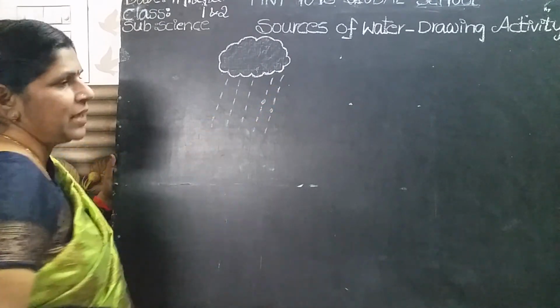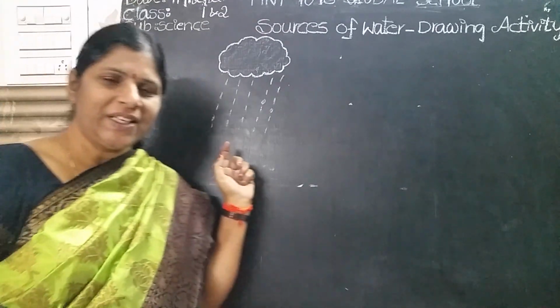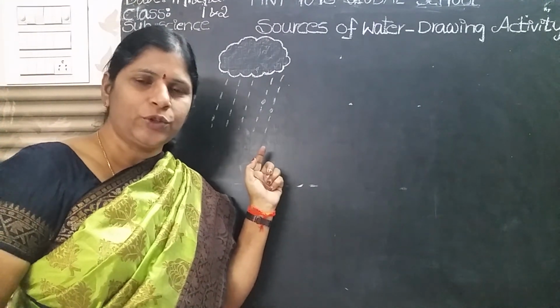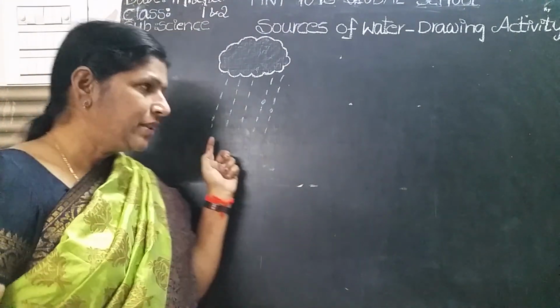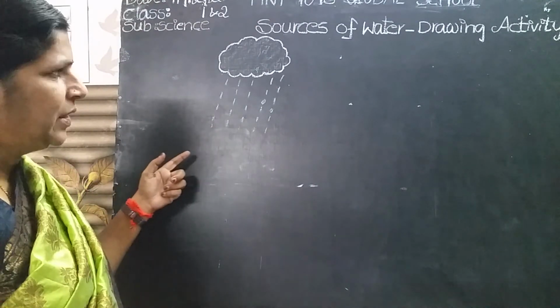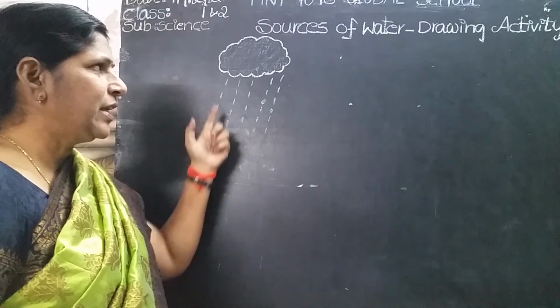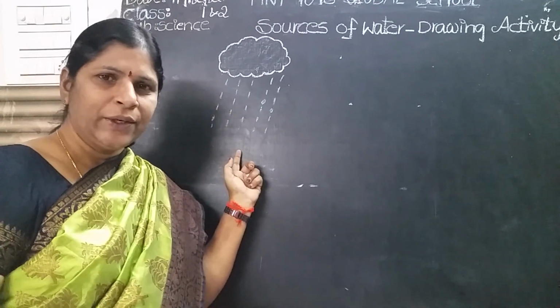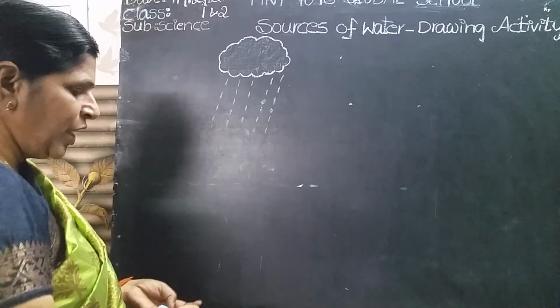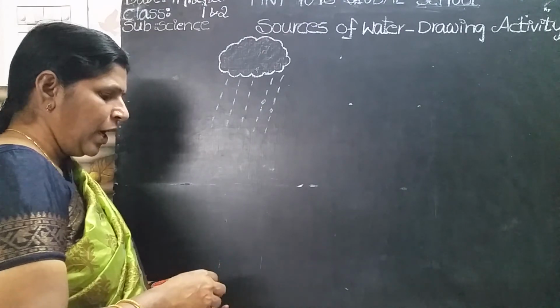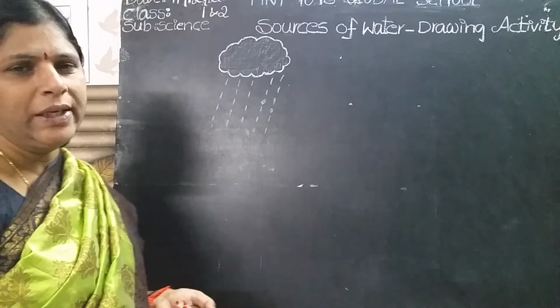Small lines like this. It is very easy, no children, to draw cloud and rain. Yes, this is the rain, no? Okay, this is the rain. Clouds give us rain.